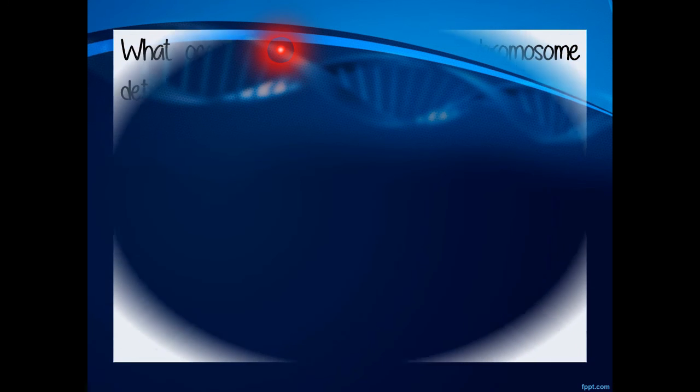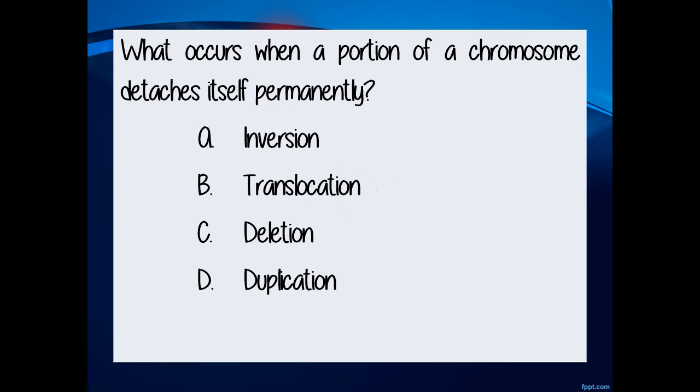For the next question, what occurs when a portion of a chromosome detaches itself permanently? Is it A, inversion, B, translocation, C, deletion, or letter D, duplication? The correct answer is letter C, deletion.